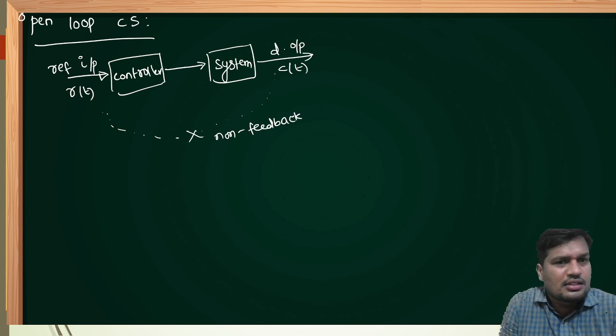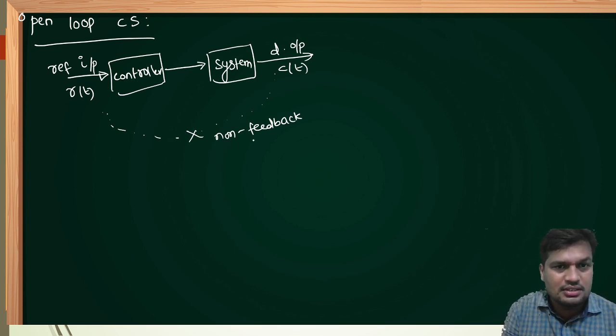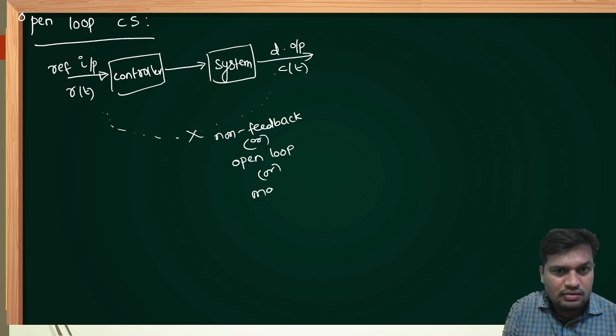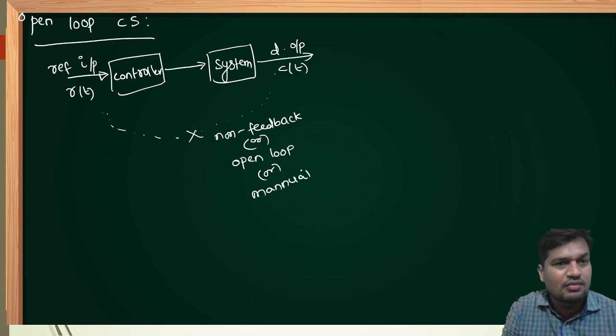Feedback, another name, sensor. That is very simple. As there is no sensor, it is a non-feedback system. That is the reason why it is also called open loop control system, also called manual control system, because it is controlling manually as there is no sensor.